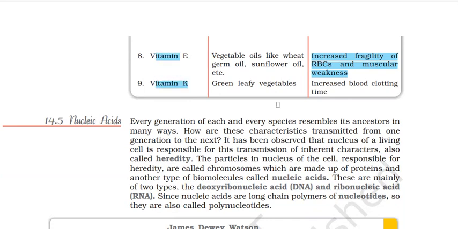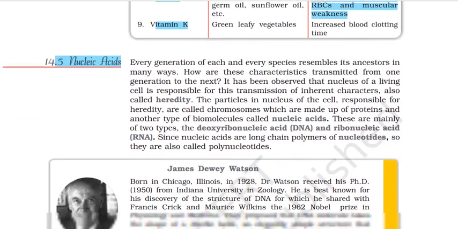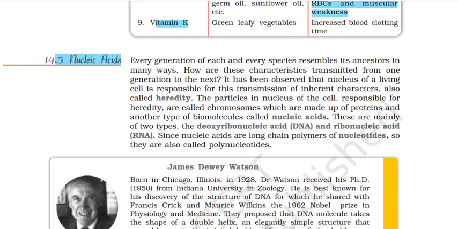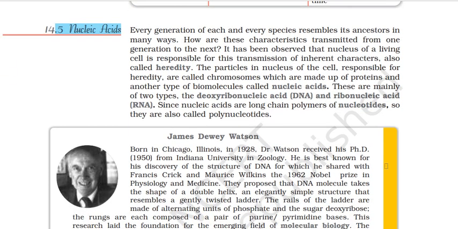So now moving on to nucleic acids. You can go through the table on your own also about the deficiency diseases of vitamins. Now we have nucleic acids. Every generation of each and every species resembles its ancestors in many ways. So they're talking about genetics, right? How are these characteristics transmitted from one generation to the next? It has been observed that the nucleus of a living cell is responsible for this transmission of inherent characters, also called heredity. The particles in the nucleus of the cell responsible for heredity are called chromosomes, which are made up of proteins and another type of biomolecule called nucleic acids.